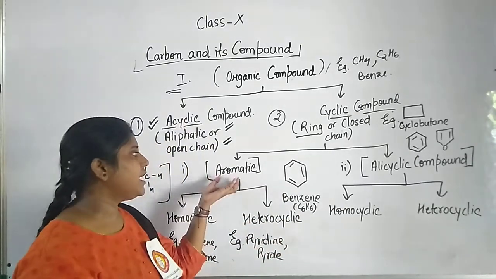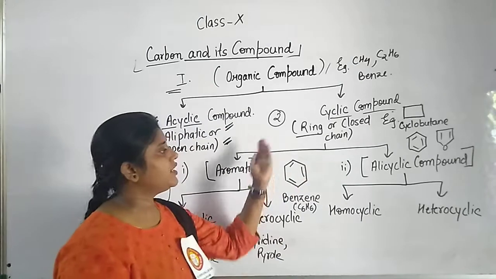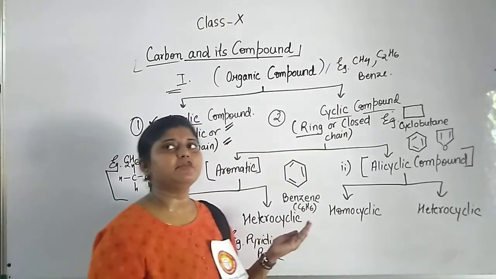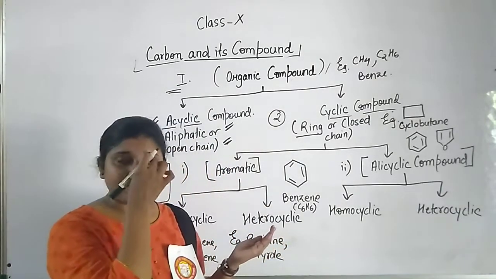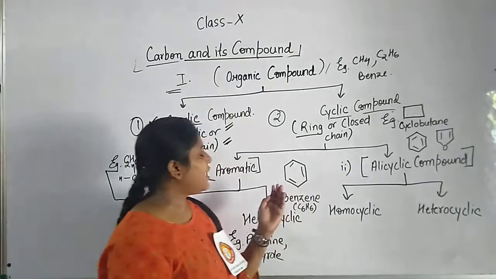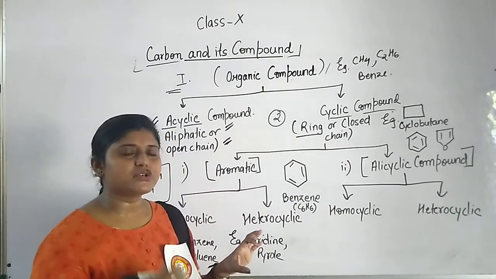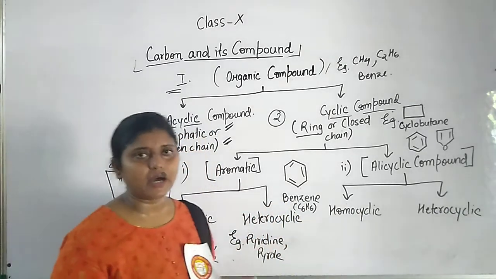So whenever you see any compound having this skeleton, or the compound itself, it is termed an aromatic compound. That may be of only carbon atoms and that may be differentiated by other atoms also. So students, you have to simply recall this skeleton. I will show you some examples, then you will understand what aromatic compounds really are.